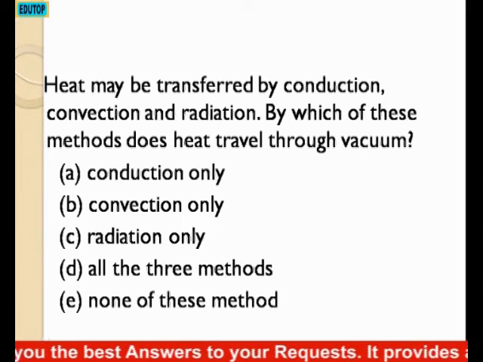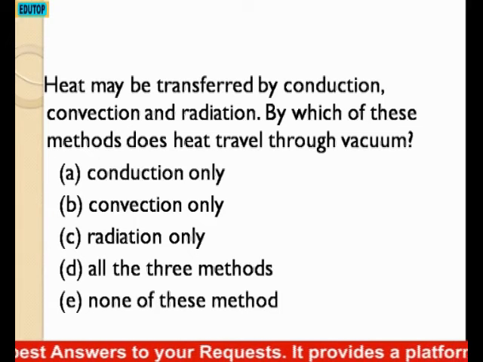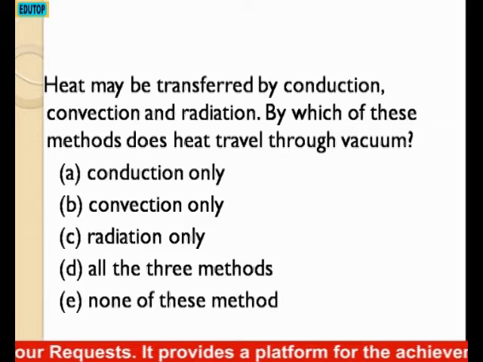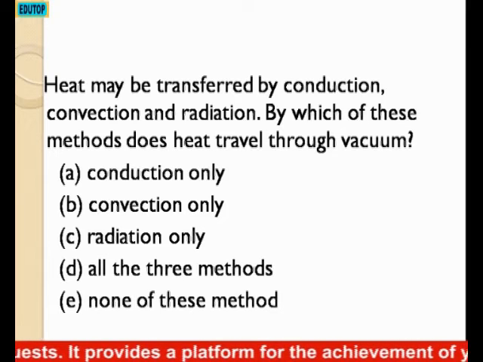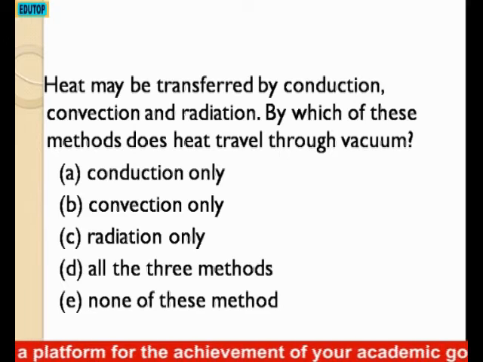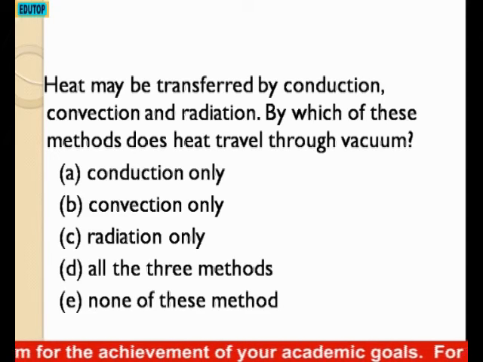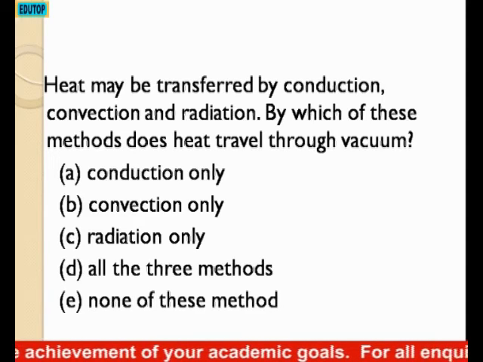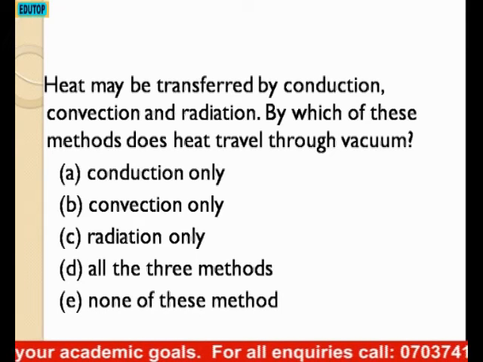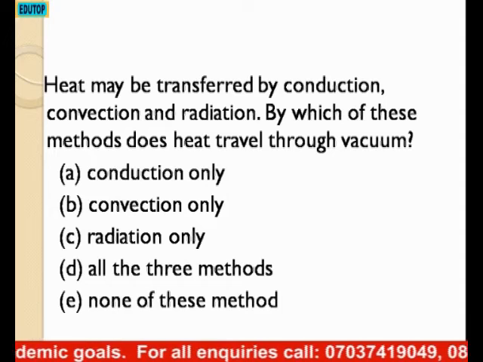Let's consider the last question. Heat may be transferred by conduction, convection, and radiation. The question is, by which of these methods does heat travel through a vacuum? It's the same thing as the last question we had, but they try to restructure the question in another way.